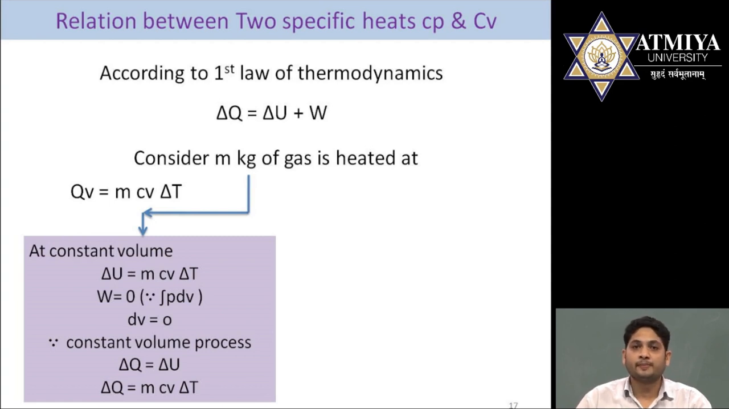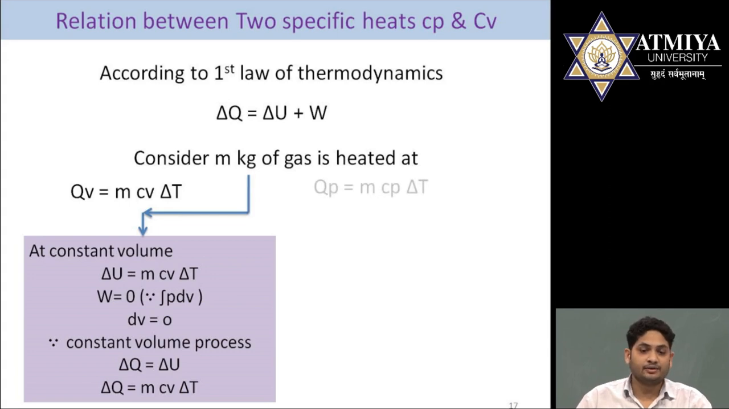How does the work become 0? In case of constant volume, there is no movement of the piston in the piston cylinder arrangement, so we can't get any amount of work. So in this case, the work will become 0. So in the equation delta Q is equal to delta U plus W, we have W as 0, so the remaining term is delta Q is equal to delta U. And what is delta U? Delta U is m Cv delta T. So delta Q is equal to m Cv delta T. This is for the case of constant volume, meaning we are applying heat at constant volume.